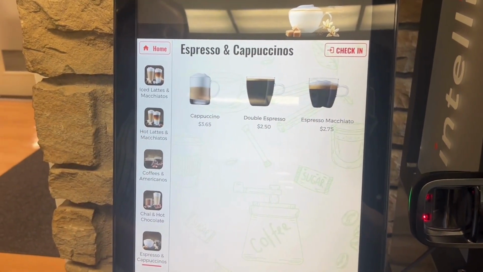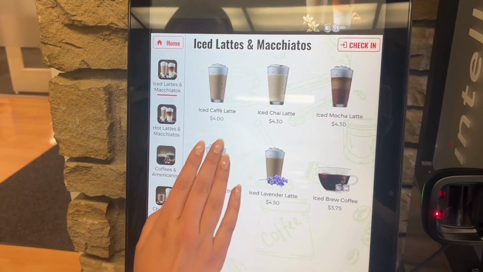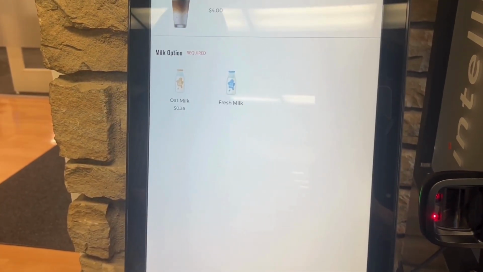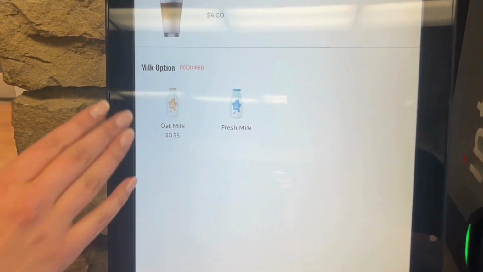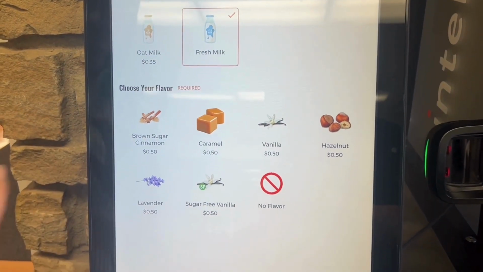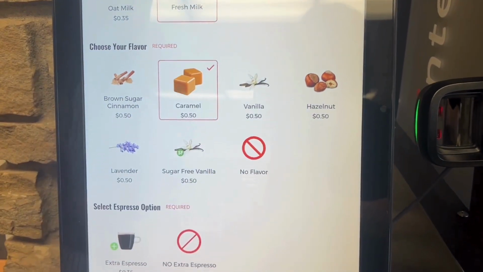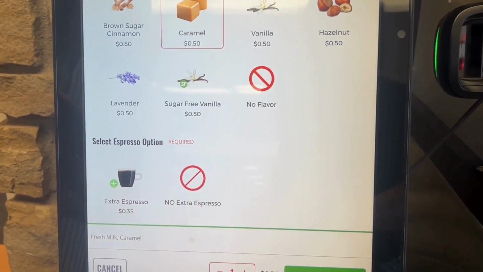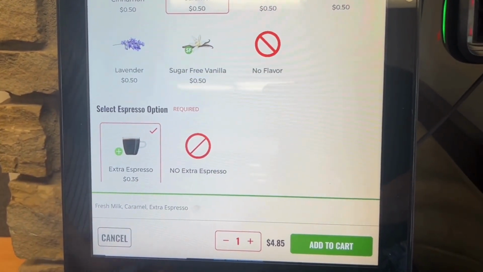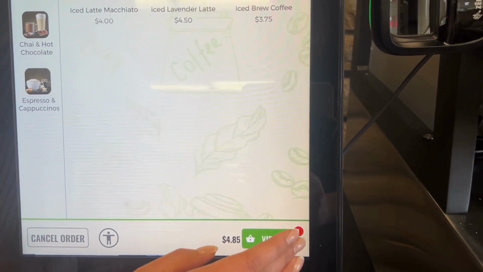So today we'll go ahead and let's make an iced latte macchiato. So you can pick between oat milk or fresh milk. So we'll go ahead and do fresh milk, and we have all of your flavor options that will also pop up. So let's go ahead and do caramel, and then let's go ahead and add an extra shot of espresso. And then down here, go ahead and add to cart and view cart.